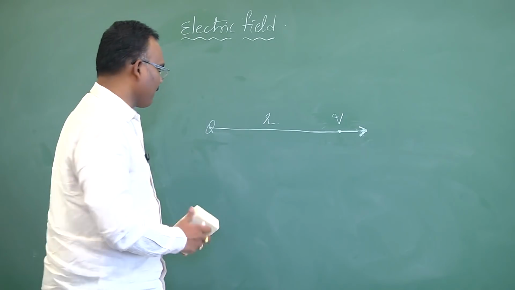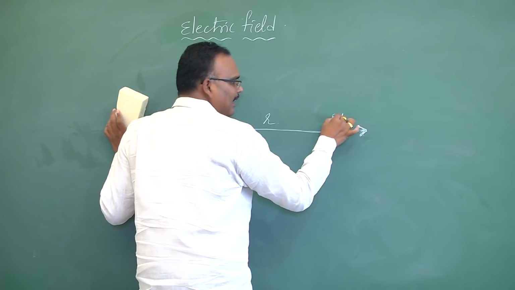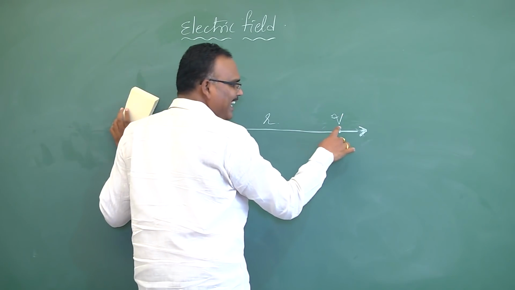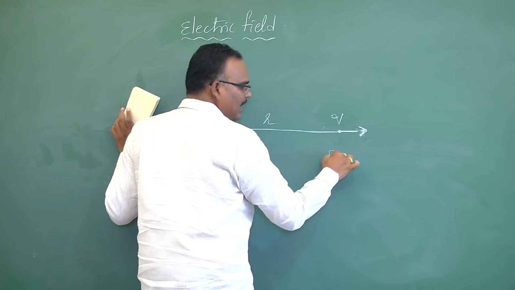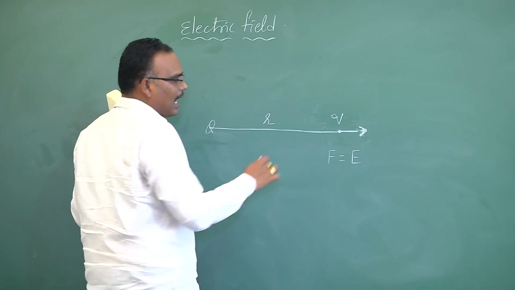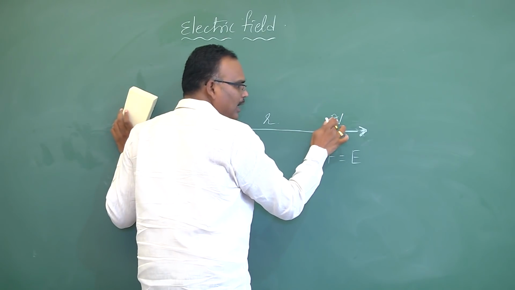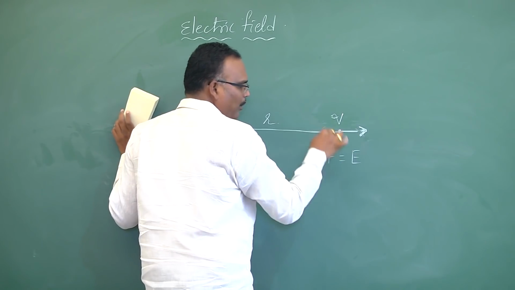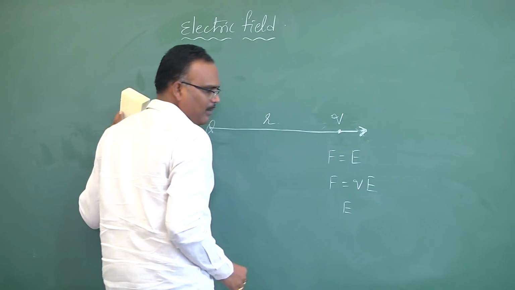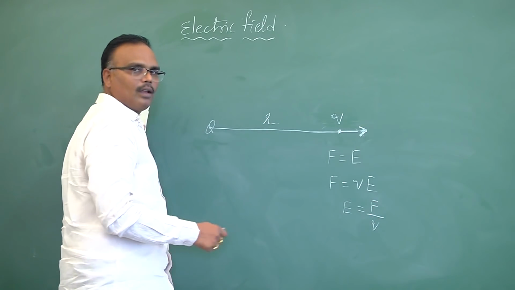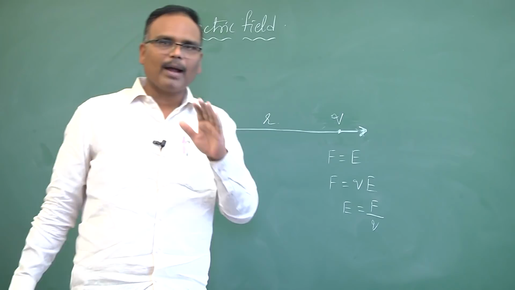This is very important. So now I have replaced the unit positive charge with Q. When you place a unit positive charge here, then F is equal to E. But I have replaced the unit positive charge with Q. That's why at this particular point, the electric field will be E is equal to F by Q. E is equal to F by Q.